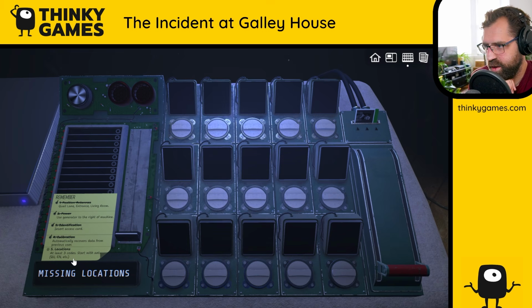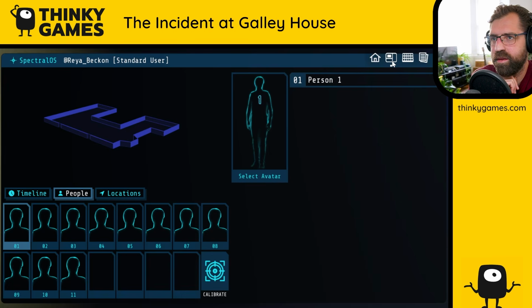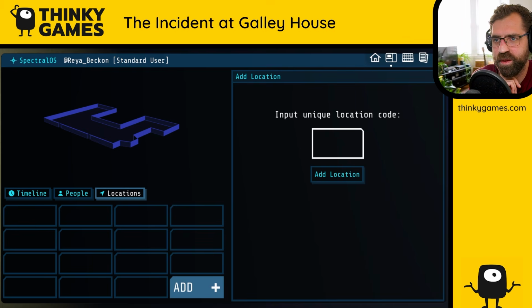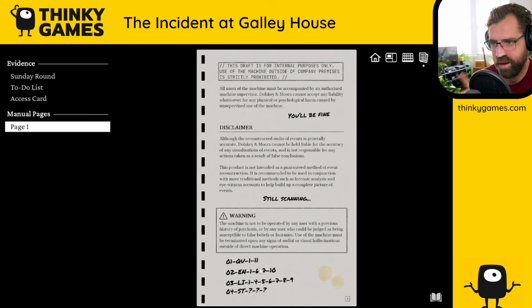Locations. At least 3 codes start with... Okay, so missing locations. Do we go back to the thing, maybe? You're going to help us? Locations, but all initial locations, three locations remaining. So it'll be the ones we've heard about, right? Ah, unique location code. All right, back to our evidence here. QUENLI. I think that was the 3. QUENLI.